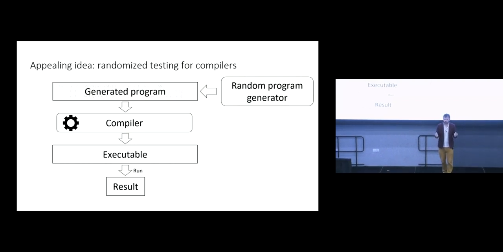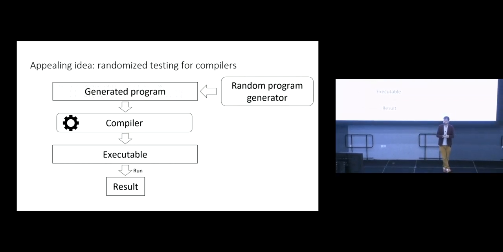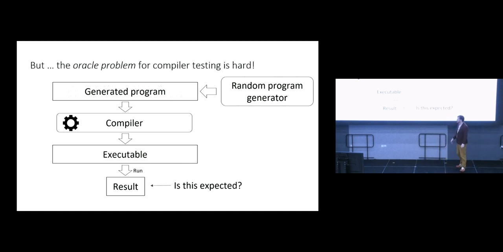But what's the obvious problem with that approach? Anyone? We don't know the answer. Exactly, we don't know the answer, right? We don't know what the result of running this randomly generated program should be. So if we get some result, how do we know whether this result is the result we expected to see? Okay, this is known as the oracle problem.